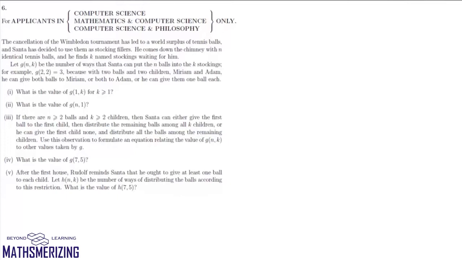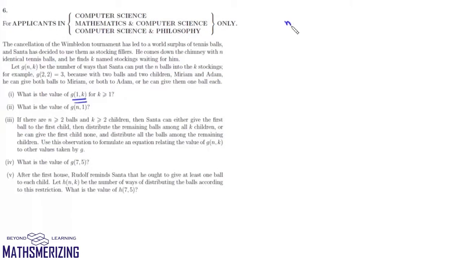Question number 6 is, the cancellation of Wimbledon tournament has led to a world surplus of tennis balls, and Santa has decided to use them as stocking fillers. He comes down the chimney with n identical tennis balls and he finds k named stockings waiting for him. Let G(n,k) be the number of ways in which Santa can put n identical balls into k different stockings. Now part 1 is, what is the value of G(1,k)?